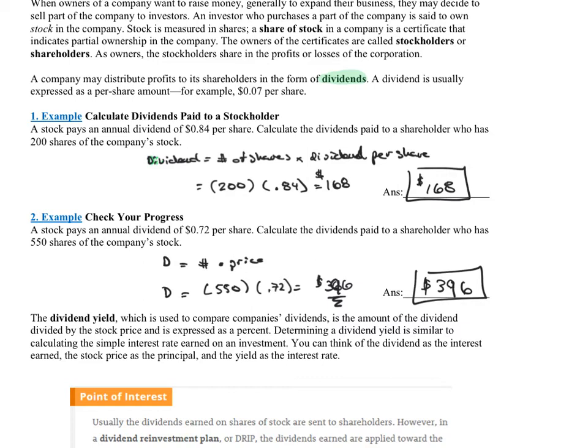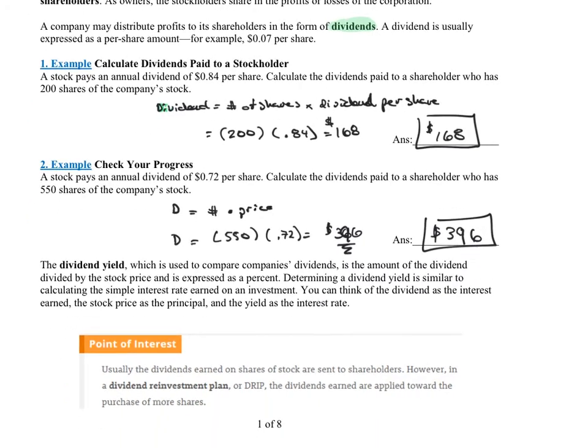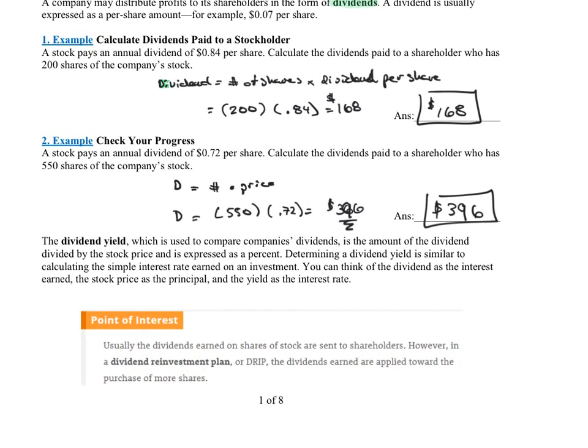You can think of a dividend yield as interest earned, with the stock price as the principal, and the yield as the interest rate. If we go back to the simple interest formula, I equals PRT, the dividend is the interest earned, so this would be the dividend. The stock price is the principal.